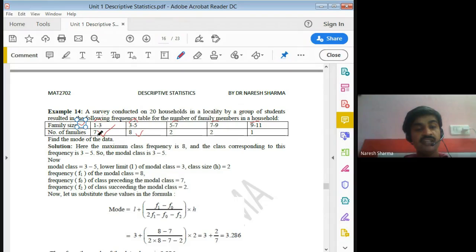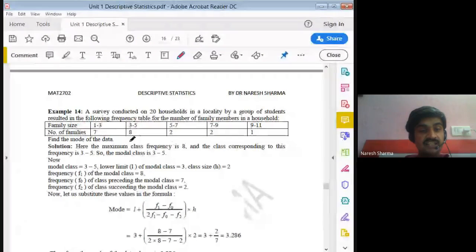First of all, we select the modal class, which is the class where the maximum frequency lies. In this example, 8 is the maximum frequency. So the class 3 to 5 is your modal class, and this frequency is known as the frequency of the modal class.